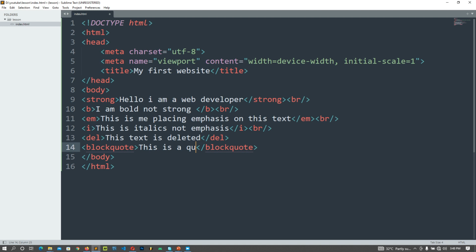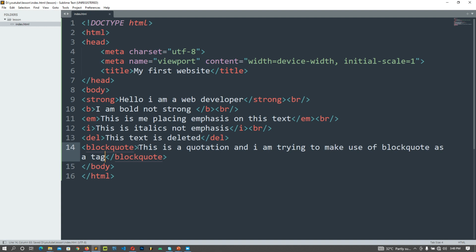This is a quotation, and I am trying to make use of blockquote as a tag.